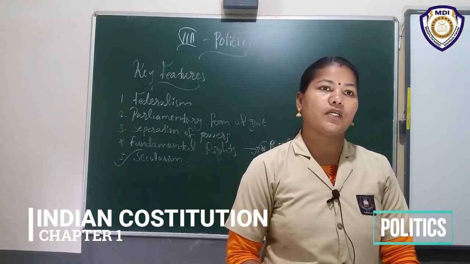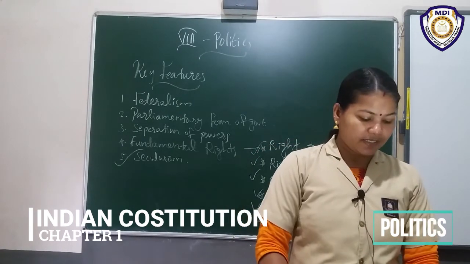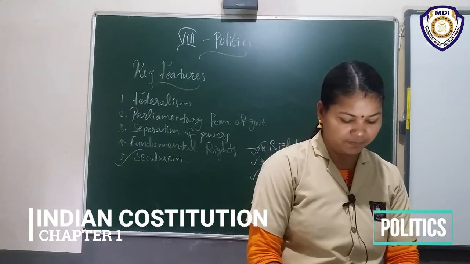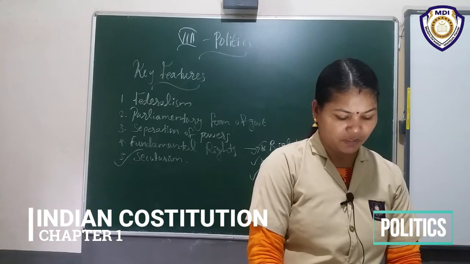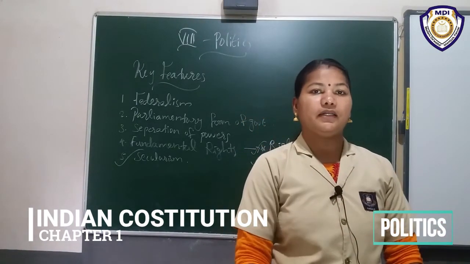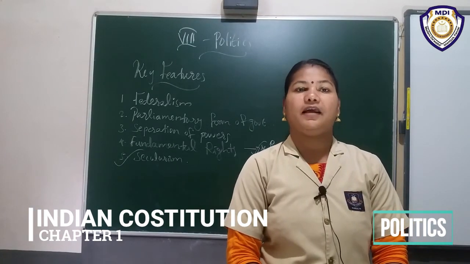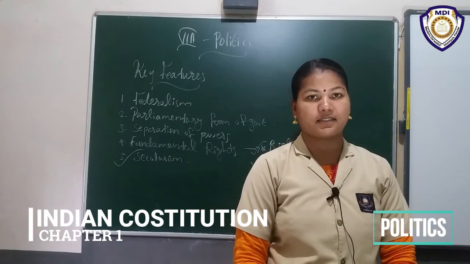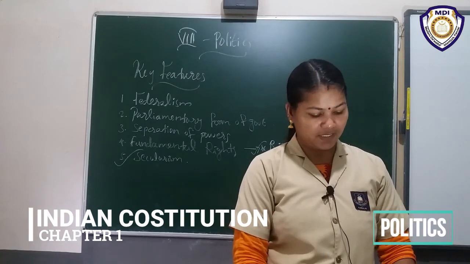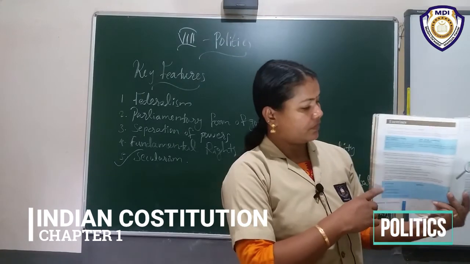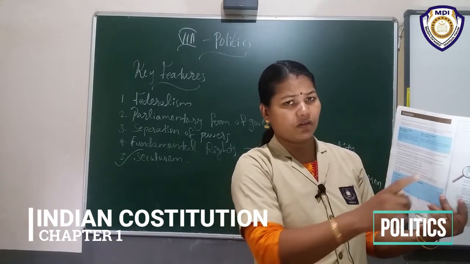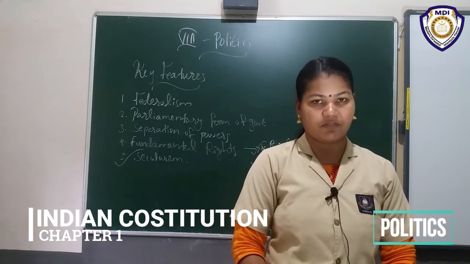Then another important thing, here are some questions included, in blue color, this type of question. You want to read those questions and find the answers. Later we will discuss the correct answers. Okay, firstly you want to find them. Then here is the exercise part, that also you want to read. I will give some more questions. You don't need to write all the questions, but you want to find everything.